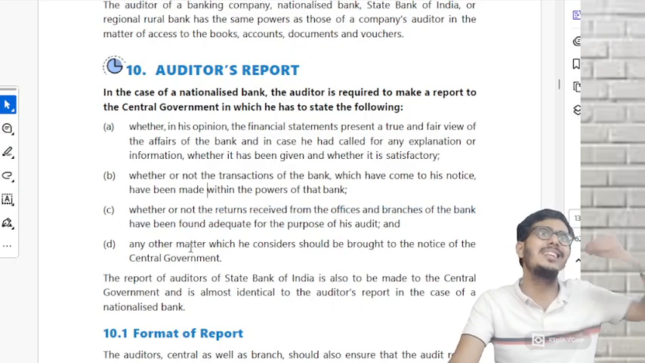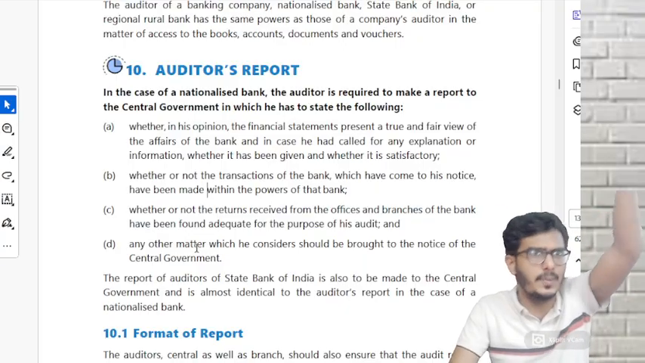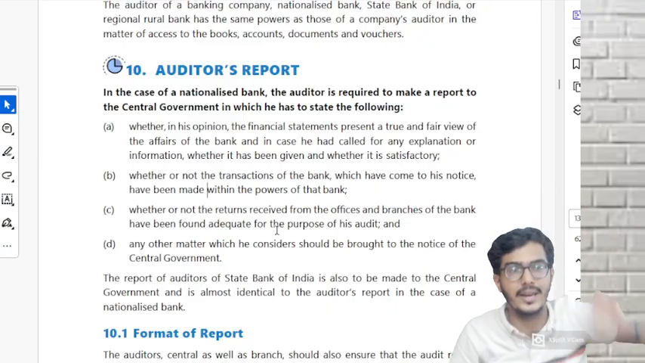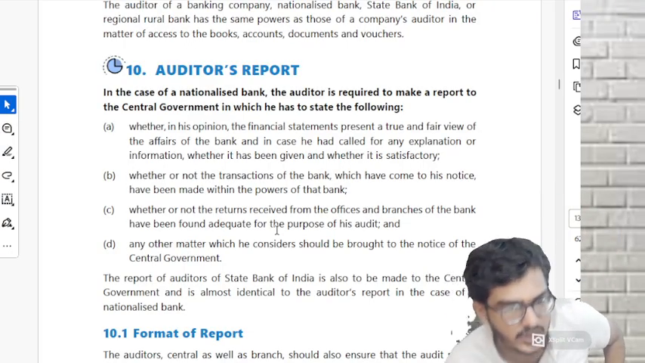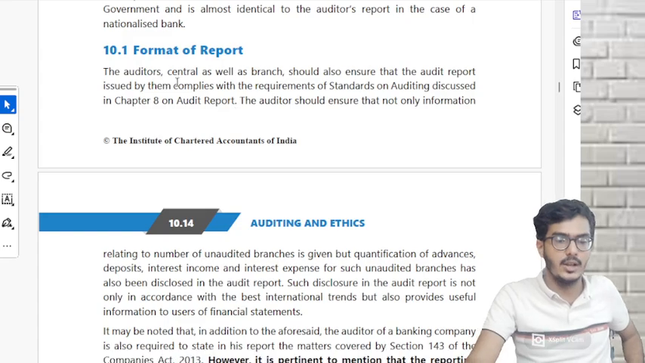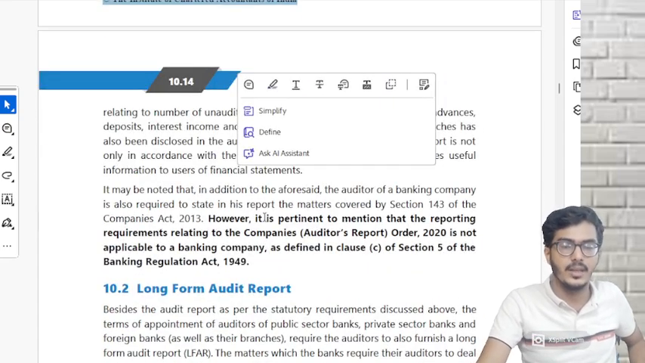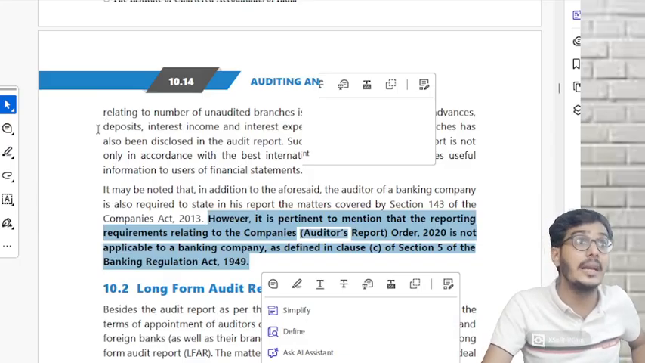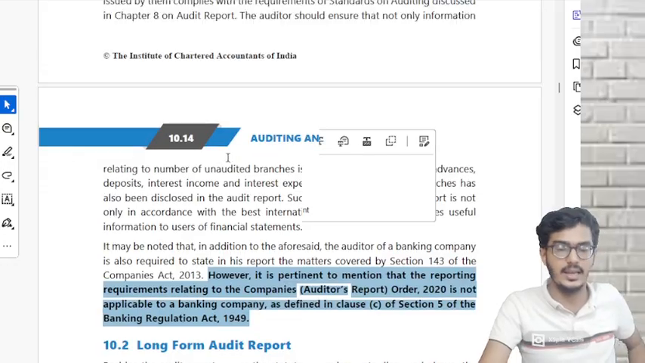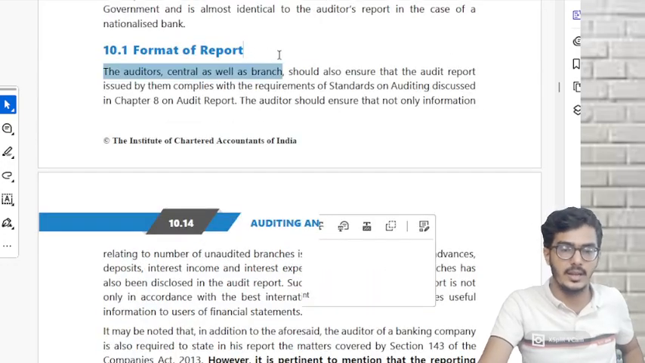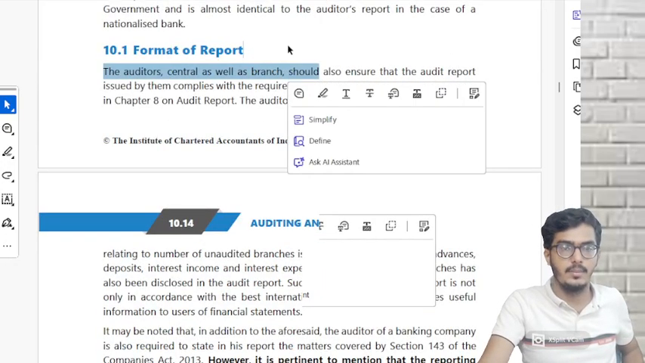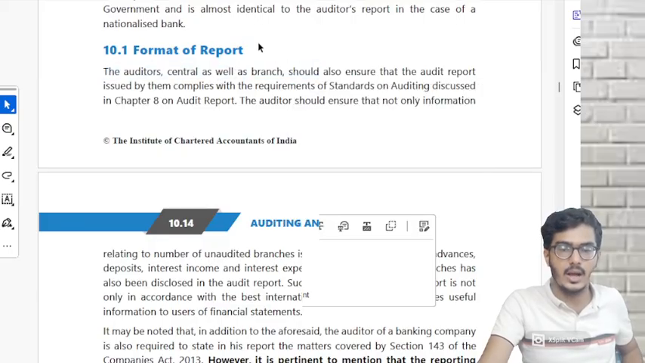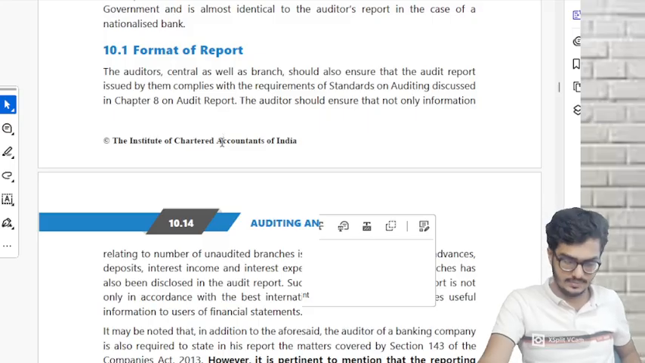And last one, any other matter which you as an auditor want to bring to the notice of the government, you bring it. Understood? Any doubts? Very simple. 4 points, done. Format of the report, not that important. Just remember one thing, CARO is not applicable to banks. CARO, Companies Auditor's Report Order, you remember? Additional reporting order. So CARO is not applicable. Just write it over here near the ending. CARO is not applicable to banks.